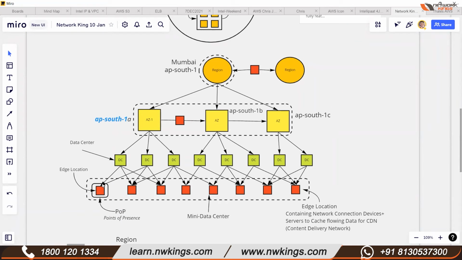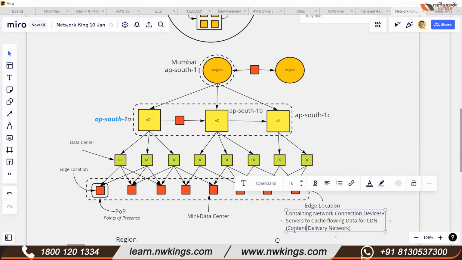So the point of presence basically is an encapsulation of edge location. And what is the edge location? Edge location contains network devices. Yes, edge location contains servers, which will help you cache the flowing data. Or you can say edge locations can also be used for CDN, for content delivery network.